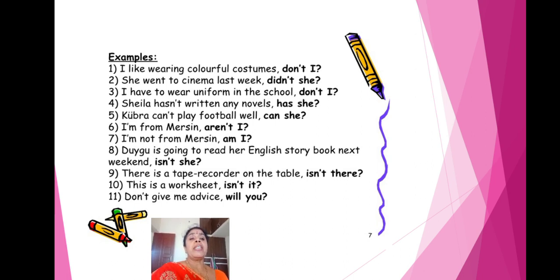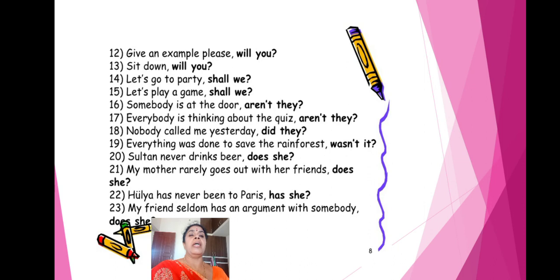Duke is going to read her English story book next weekend. So "is" and "she". There is a tape recorder on the table, isn't there? This is a worksheet, isn't it? Don't give me advice, will you? So that's all you have to see, then only you'll learn. Give an example, please, will you? Sit down, will you? Let's go to the party, shall we?